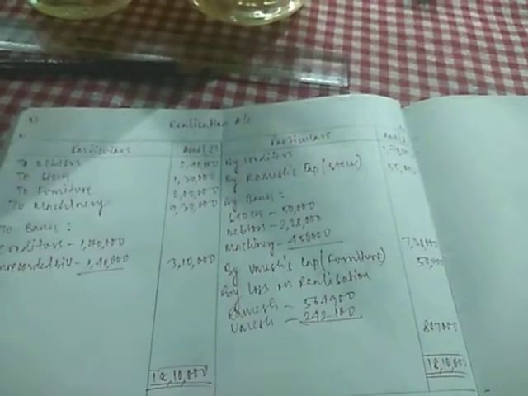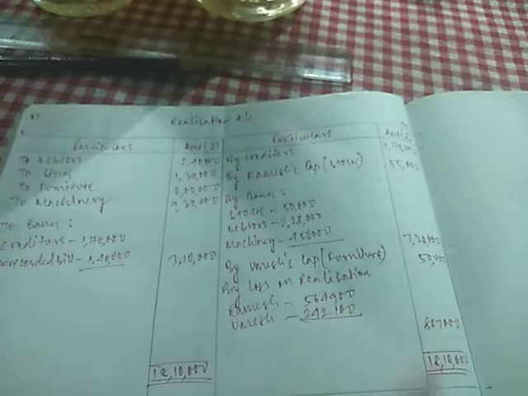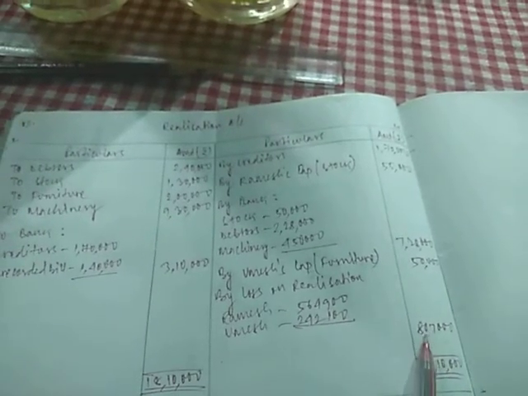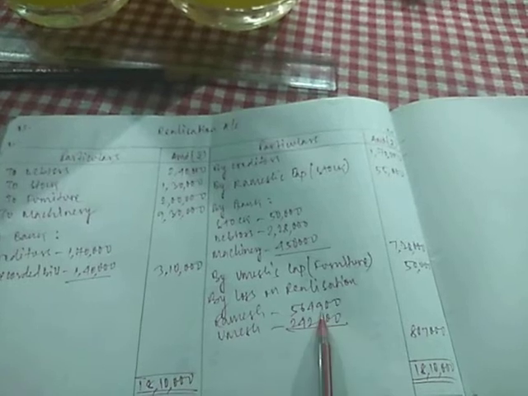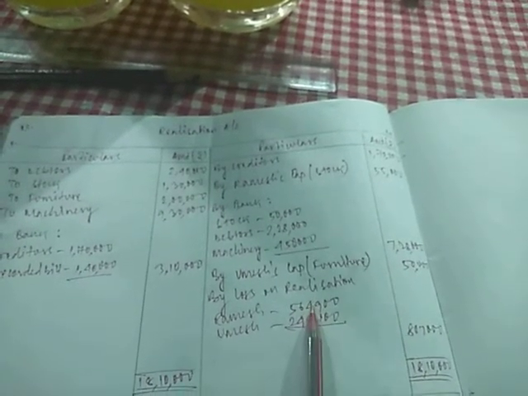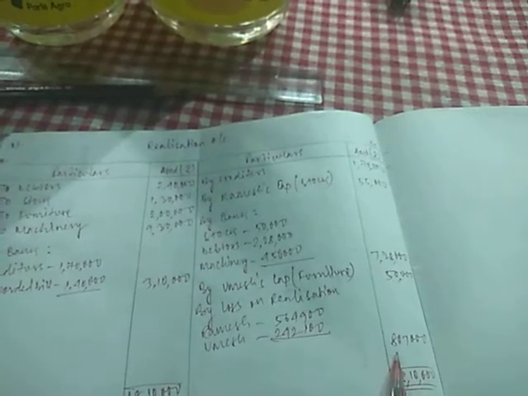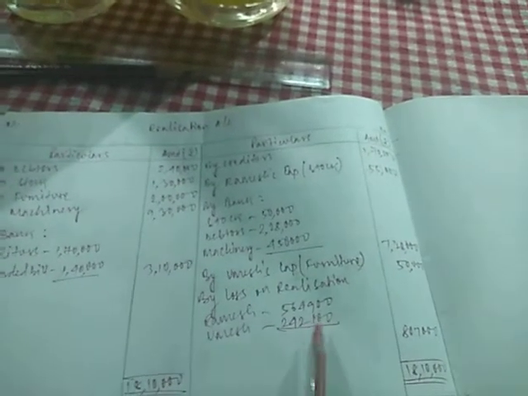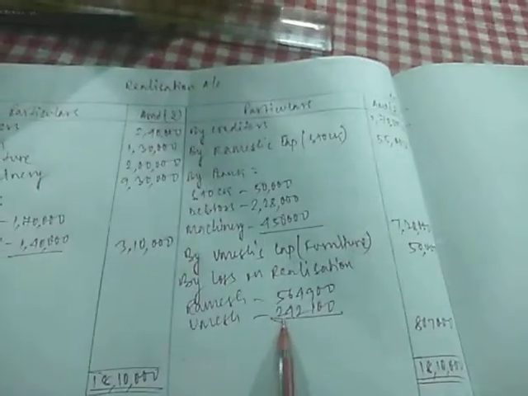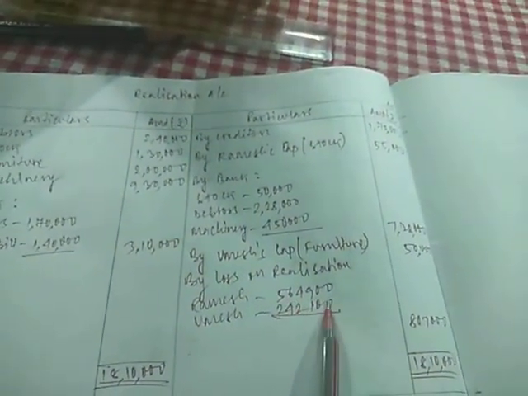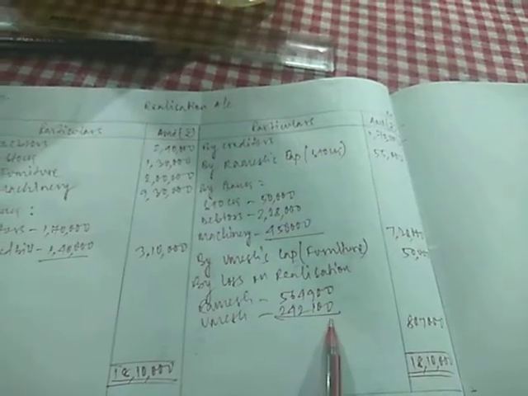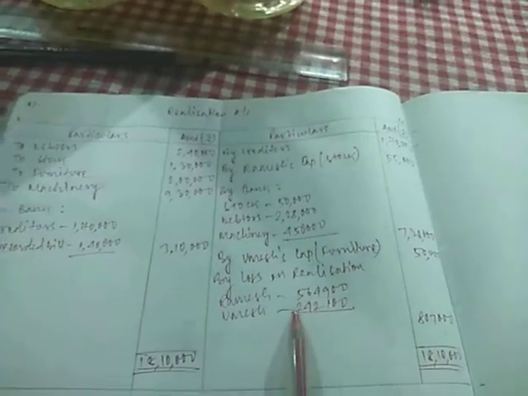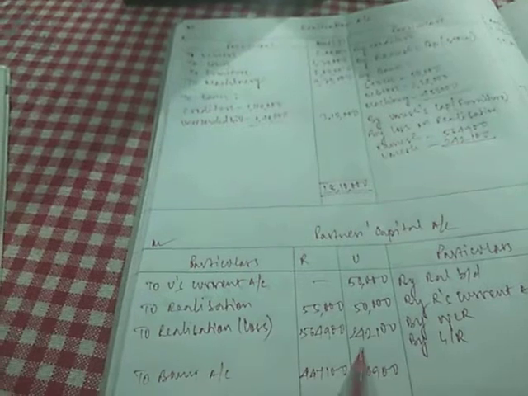Now the realization account is complete, so we'll add both the sides and balance it. After balancing, you find that the credit side is smaller, the credit side is less. So 8,07,000 is the difference. 8,07,000 is the loss on realization. When we get balance on the credit side, that is loss. So the 8,07,000 loss will be distributed in the same ratio, 7:3. So Ramesh and Umesh, when you distribute the loss in the 7:3 ratio, you get 5,64,900 and 2,42,100. This loss on realization will be transferred to partners' capital on the debit side. So here I have transferred the realization account loss 5,64,900 and 2,42,100.